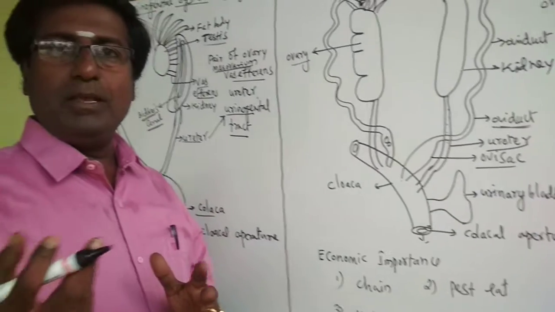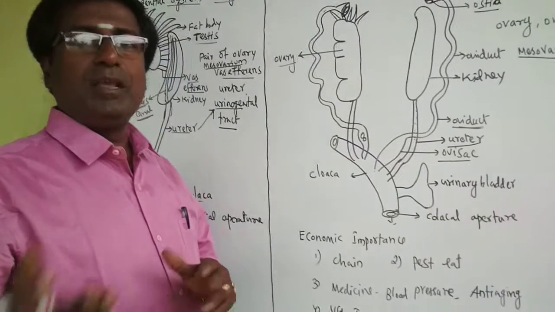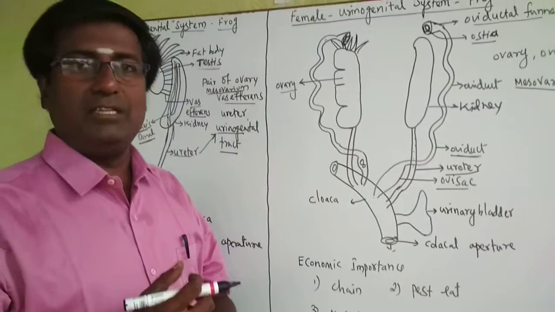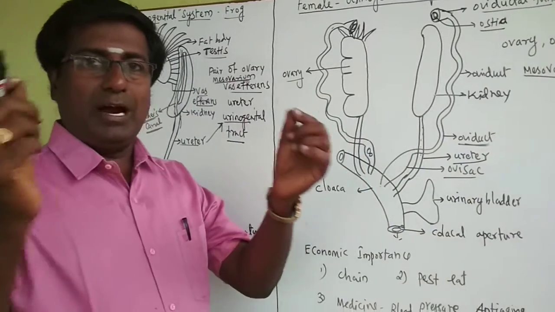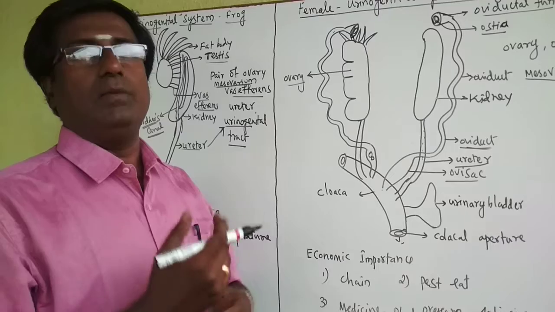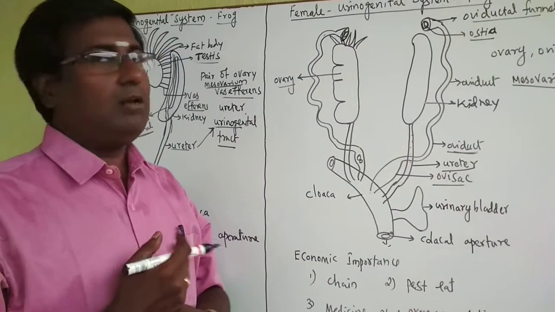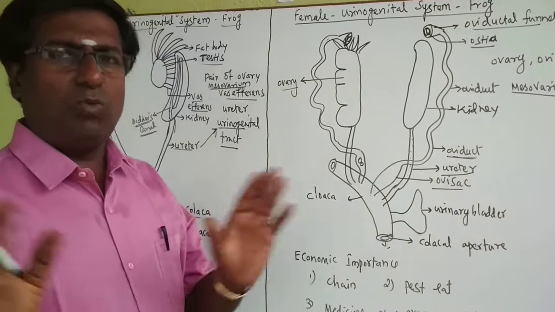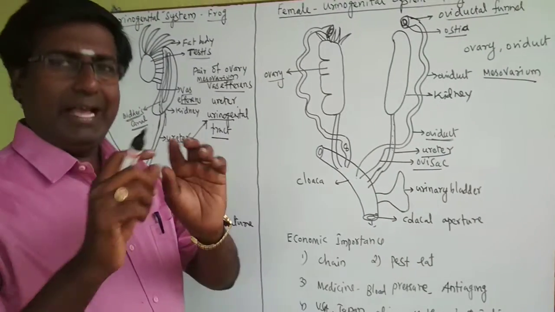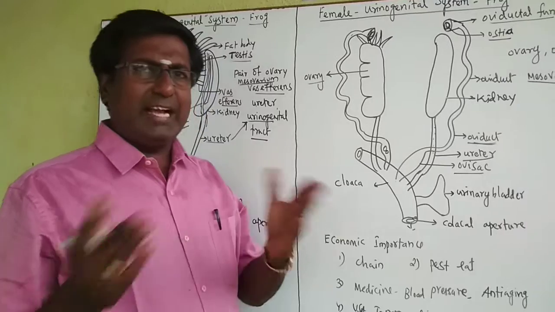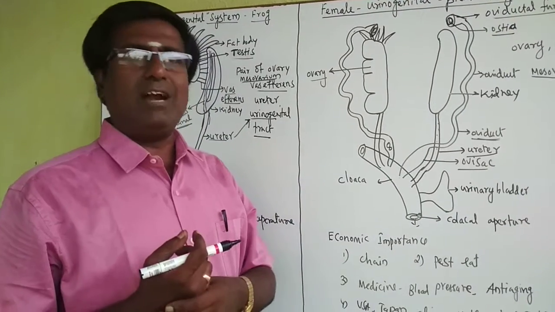So both sperm and egg come into the water. In the water only, the fertilization takes place. Both sperm and egg fuse together and form the zygote. That is why frog fertilization is called external fertilization. Okay, fertilization over. What happened? The egg hatches, the frog egg hatches. What will come? The tadpole comes.